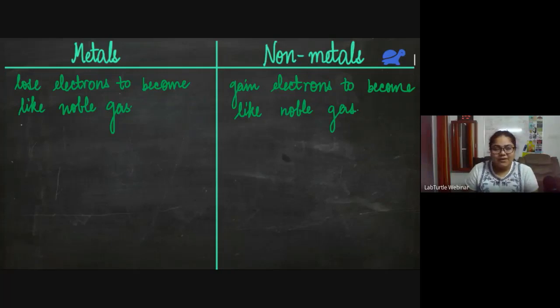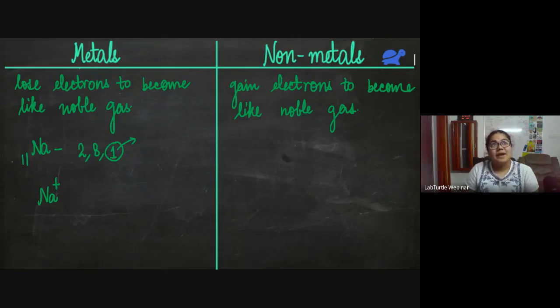Let me give you an example. Suppose I have sodium. Its atomic number is 11. So its configuration would be 2, 8, 1. If it wants to become like noble gas, what can it do? It can lose this 1 electron. If it loses this electron, what charge will come on it? Sodium will become Na+. So whenever an atom loses an electron, it becomes positively charged.